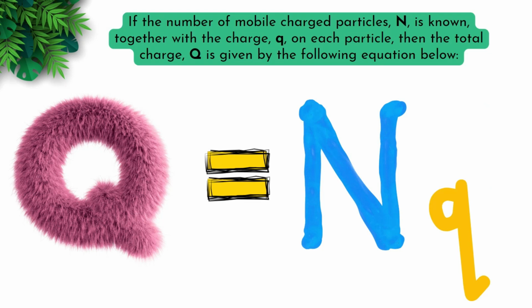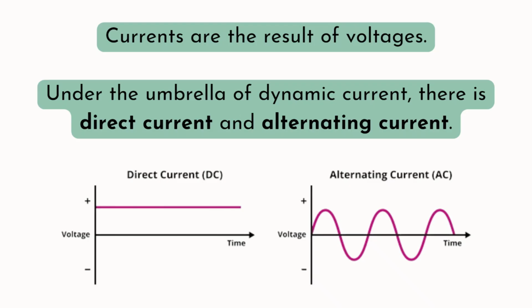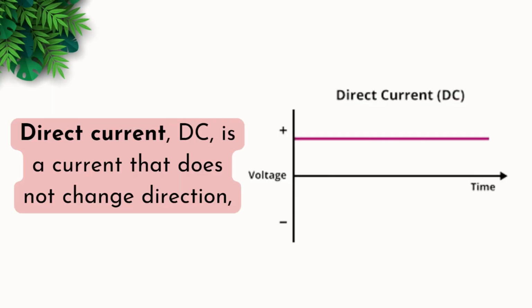If the number of mobile charge particles N is known, together with charge q on each particle, then the total charge Q is given by the following equation below. Q is equal to capital N multiplied by small q. Currents are the result of voltages. Under the umbrella of dynamic current, there is direct current and alternating current.